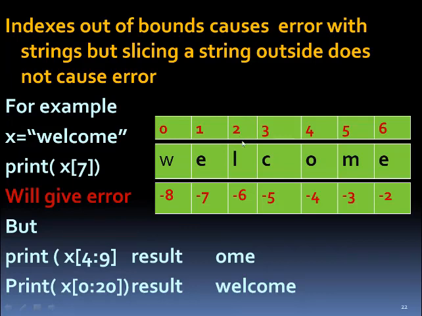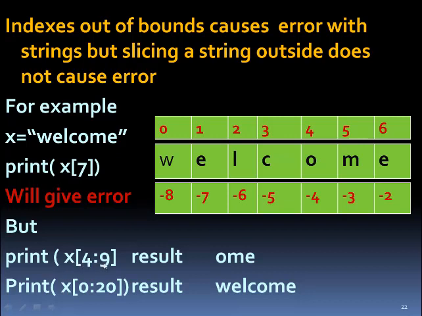Indexes out of bound cause an error. So if x is the string and you write x[7], because there are only 6 characters in the string. So any index that you write which is not within the limit or which is not in the string, it will give the error.